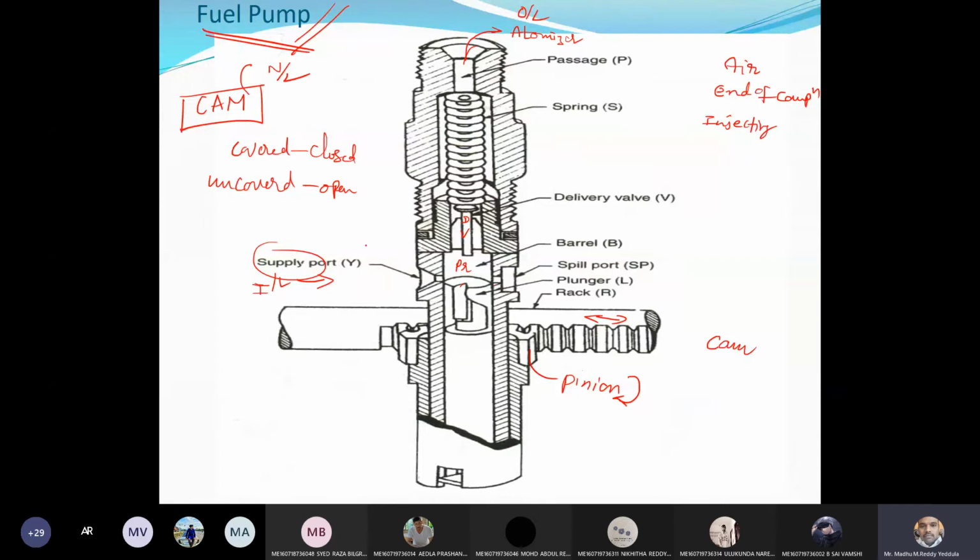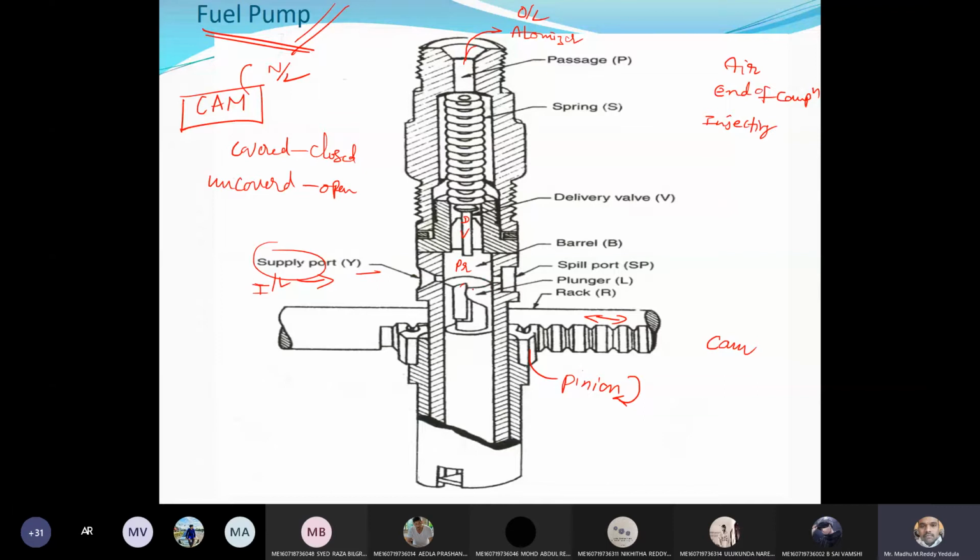Now when the plunger is moving in the upward direction, it covers the supply port as well as the spill port. If you remember the working of a two-stroke engine, when the piston moves upward it covers the transfer port and exhaust port. In the same way, here both are located at the same level. So when the plunger moves upward, it covers the supply port as well as the spill port.